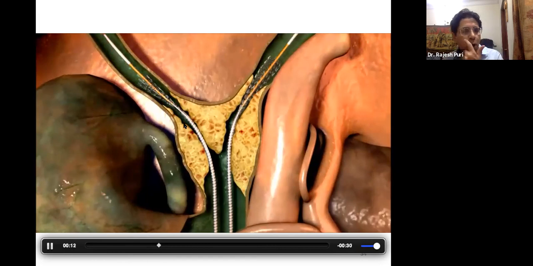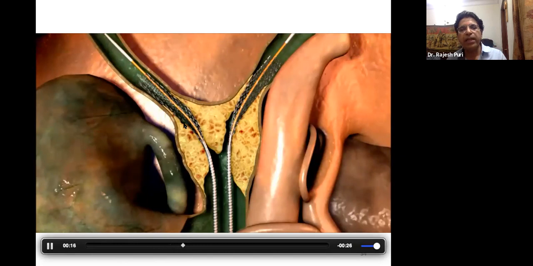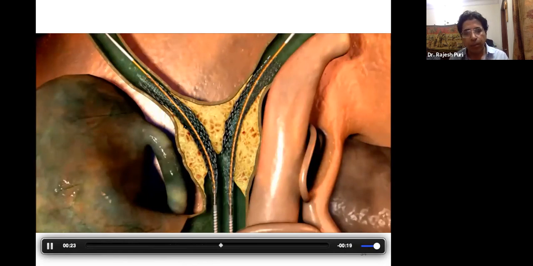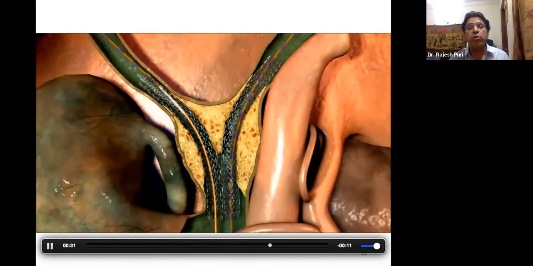Now, a few important points for those who are doing ERCP. You may not be able to place both stents side by side, because you require a 6 French assembly of these stents. Boston has come up with the 6 French, Cook already has a 6 French assembly. If you are using the 10 French assembly, then you are not able to negotiate the 10 French assembly through your endoscope.